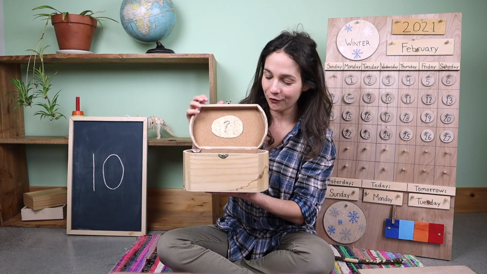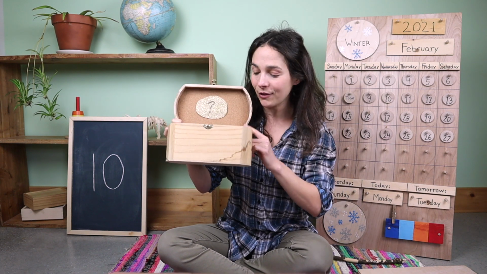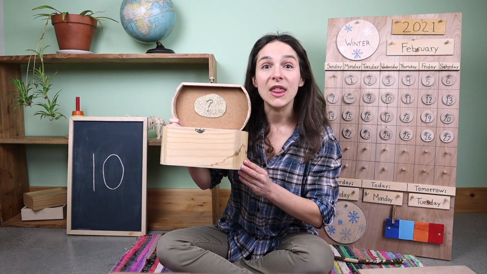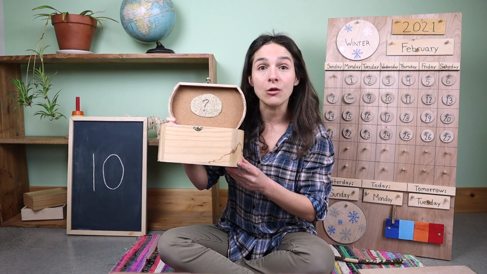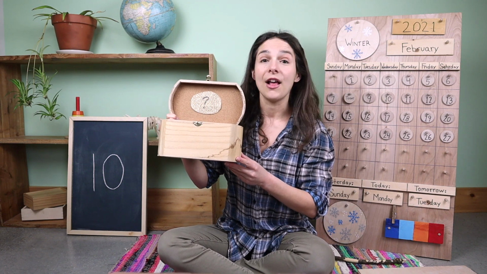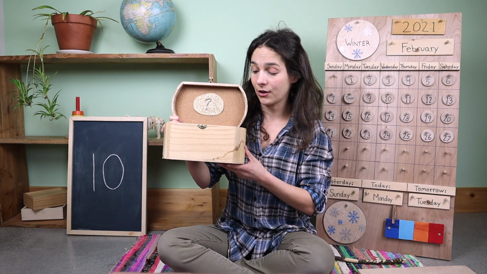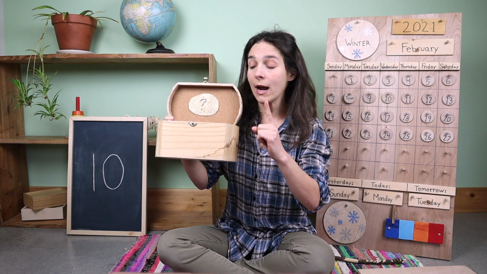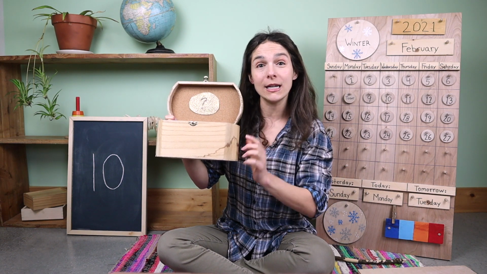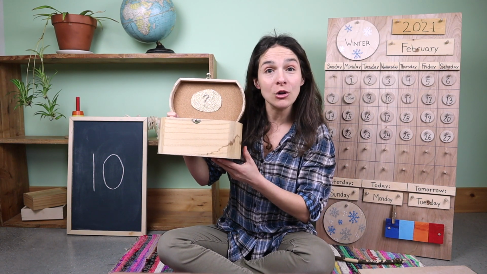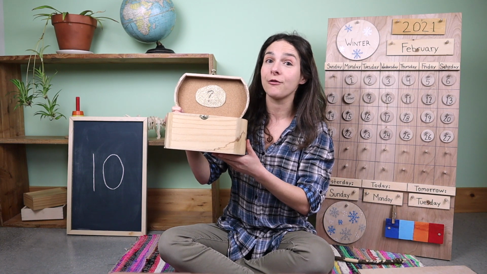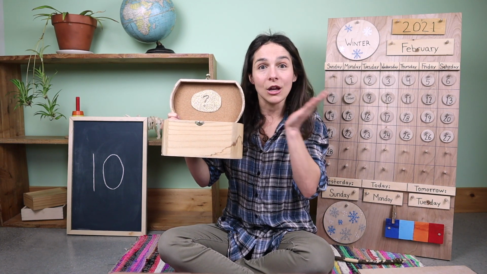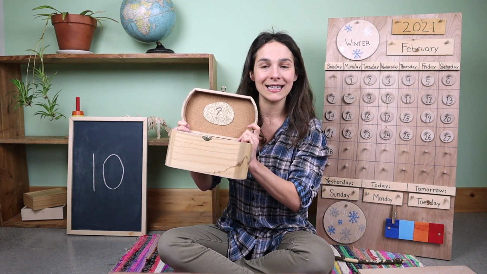Are you ready for your first clue? Listen carefully. This is something that is found on a bird. They come in all different colors. One point is a little bit pointy on the end, but for the most part, it's very soft and flat. Does anybody know what it is?